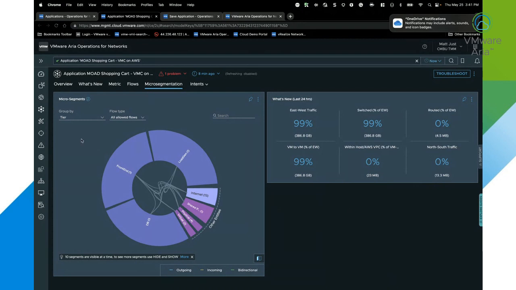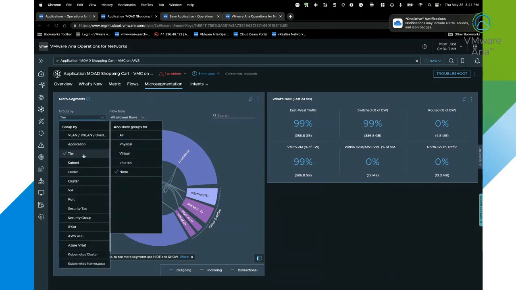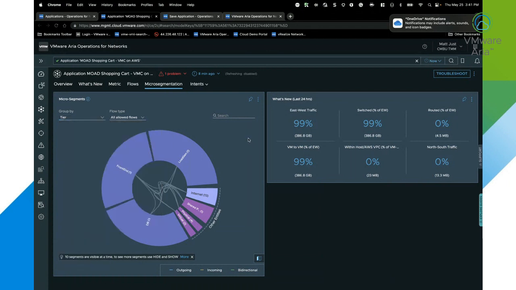And then I can get into looking at various different things by grouping my application either by tier or VLAN or VM, depending on how I want to implement microsegmentation. And then I can also come in and take a look. So in this case, I can see my 3 different tiers that make up this specific application, the number of members that are within those tiers.